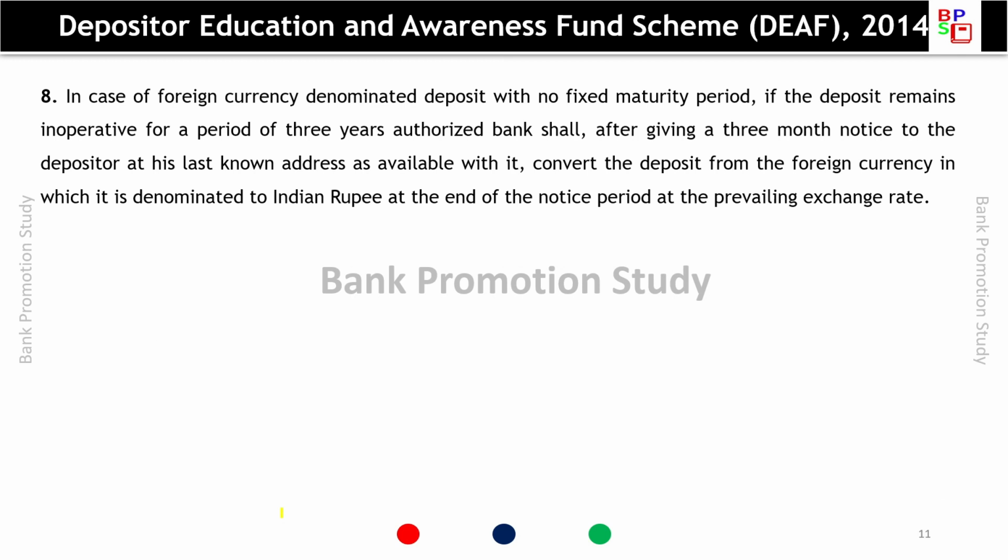In case of foreign currency denominated deposit with no fixed maturity period, if the deposit remains inoperative for a period of 3 years, the authorized bank shall, after giving a 3-month notice to the depositor at his last known address and available contact details, convert the deposit from the foreign currency in which it is denominated to Indian rupees at the end of the notice period at the prevailing exchange rate. So if there is no fixed maturity period, then also after 3 years and a 3-month notice, the bank will be able to convert the foreign currency into Indian rupees.